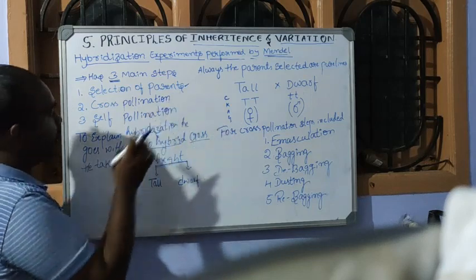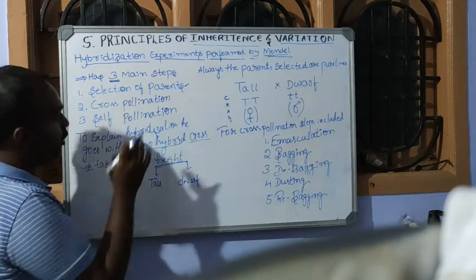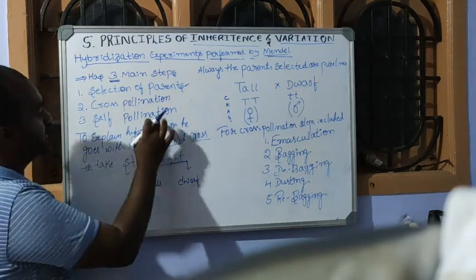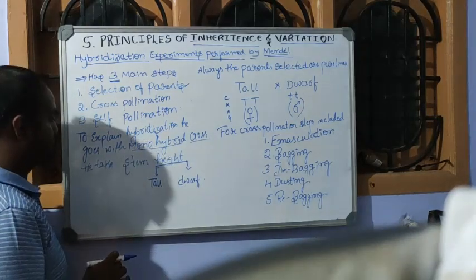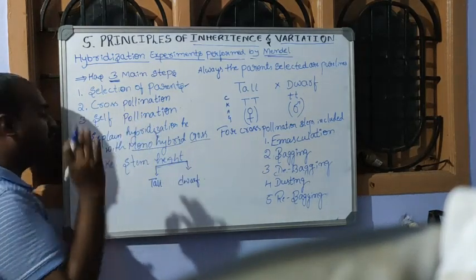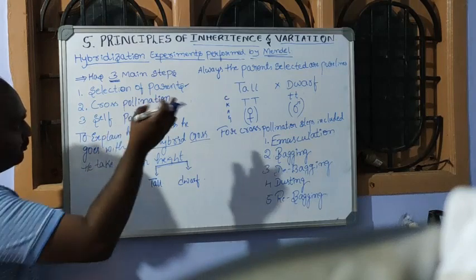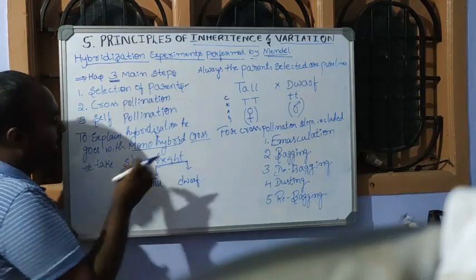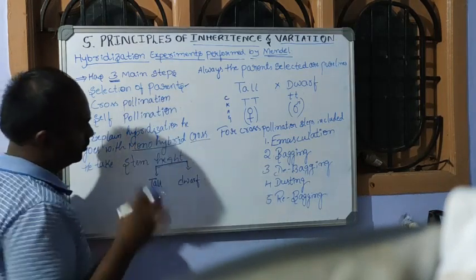There are mainly 3 steps involved in hybridization experiments. One is selection of parents, second is cross pollination, and third is self pollination. To explain the hybridization performed by Mendel, I am going to take a monohybrid cross.